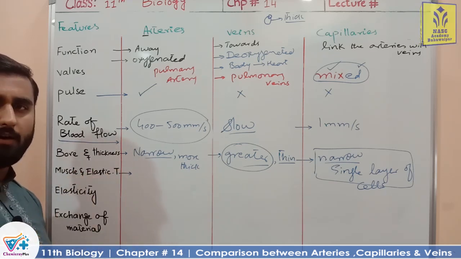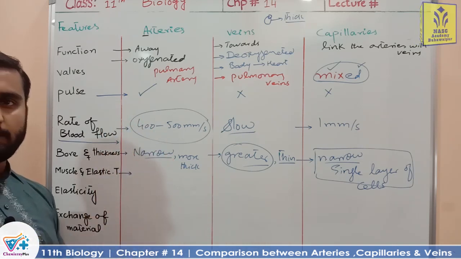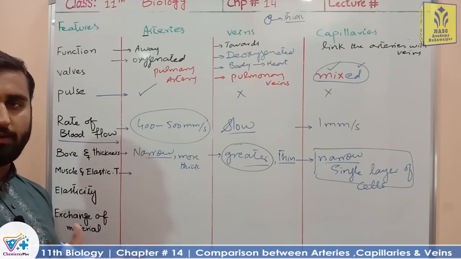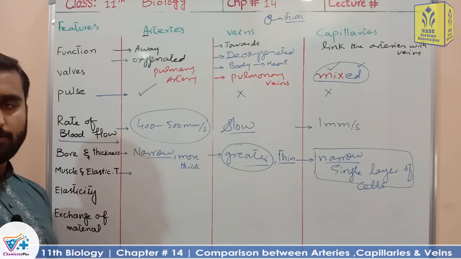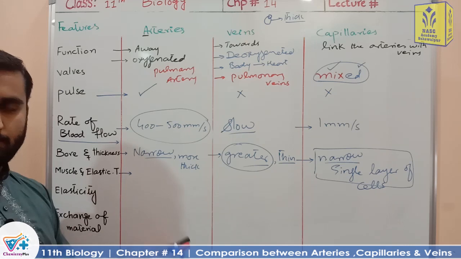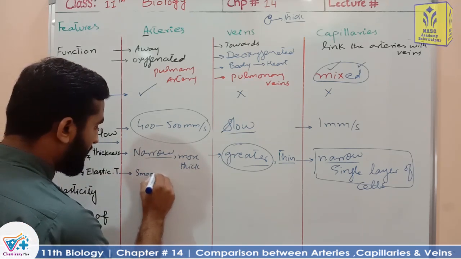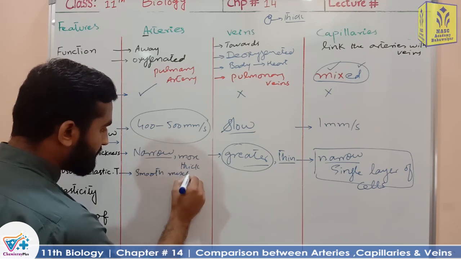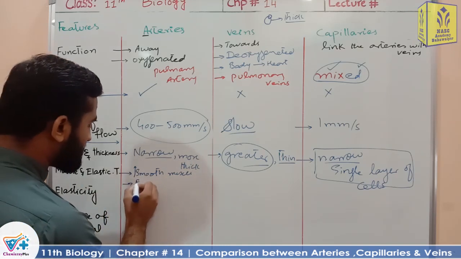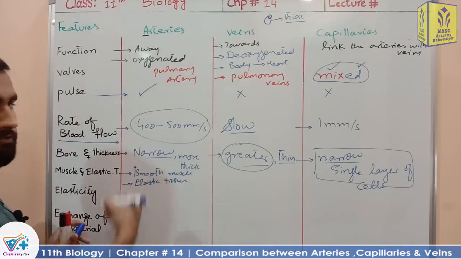We have already learned about the structure and composition of arteries and veins. These are made up of three layers of tissues. The outermost layer is made up of connective tissue and a little elastic tissue, the middle layer is made up mostly of smooth muscle, and the innermost layer is made up of endothelial tissue. Clear? So the amount of smooth muscle is greater in arteries, and elastic fibers are also present in arteries.